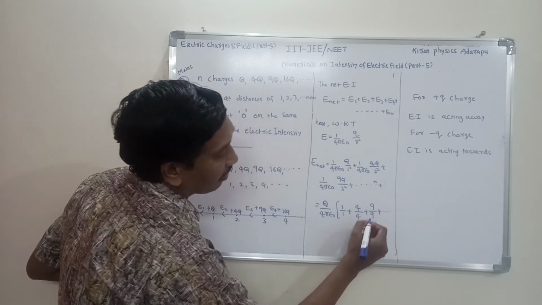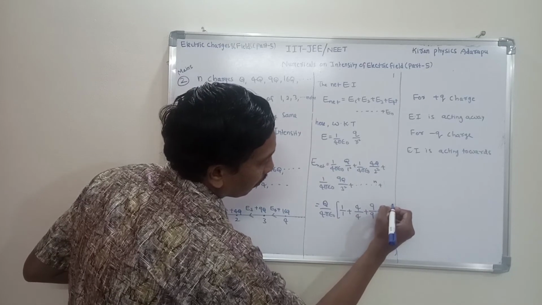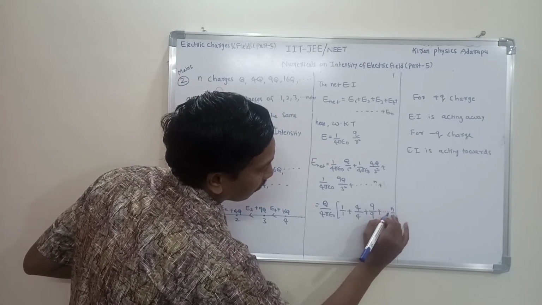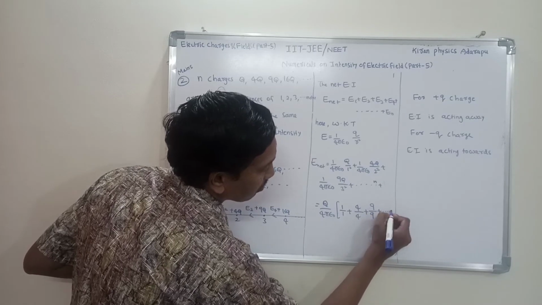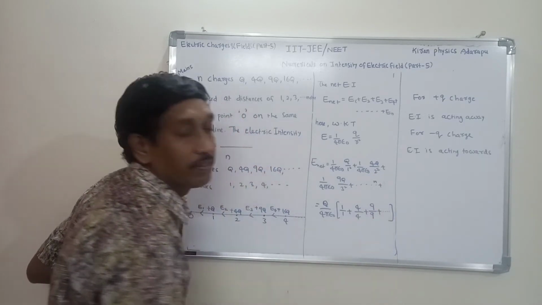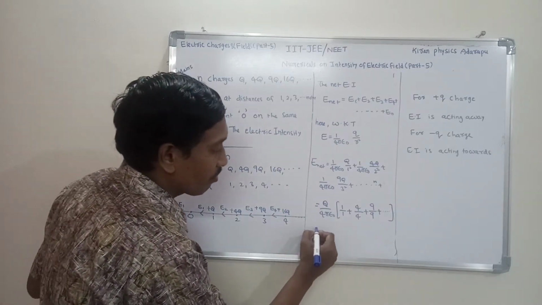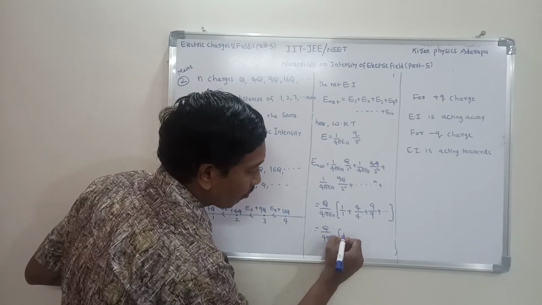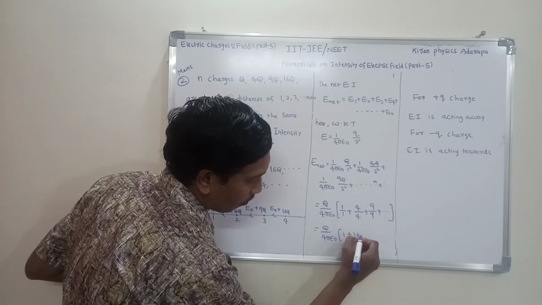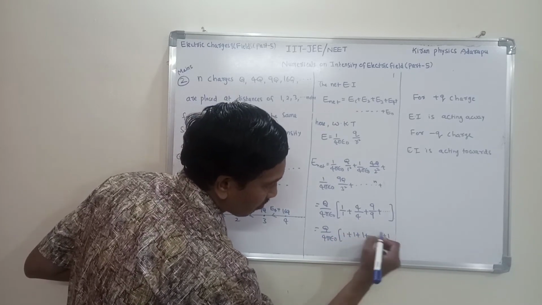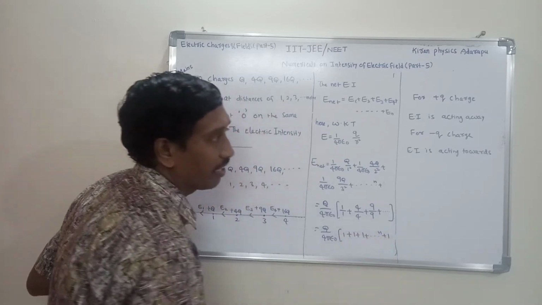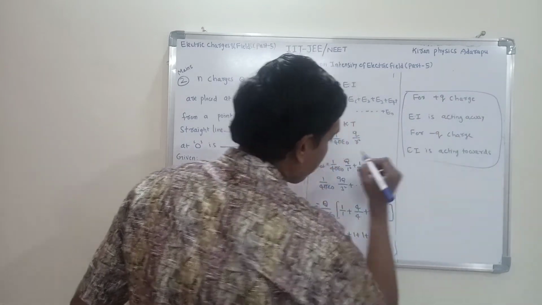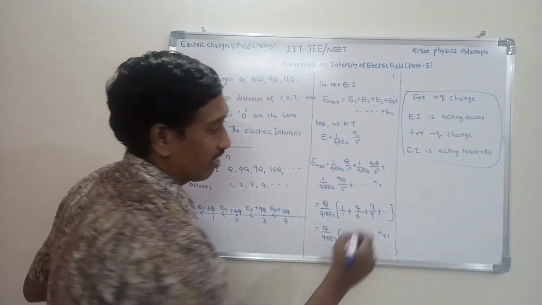Finally you get n squared q by n squared. So q by 4 pi epsilon naught into 1 by 1 is 1, 4 by 4 is 1, plus and so on, plus 1. How many times? N times. If you simplify this formula, you get the resultant electric intensity.